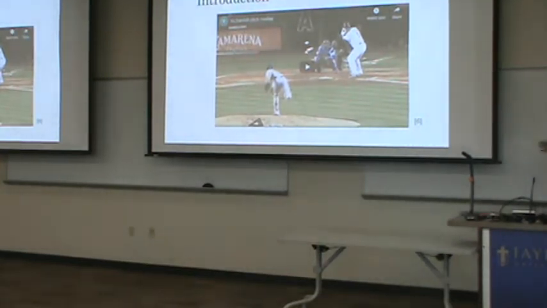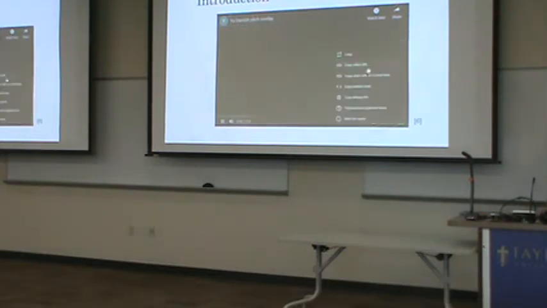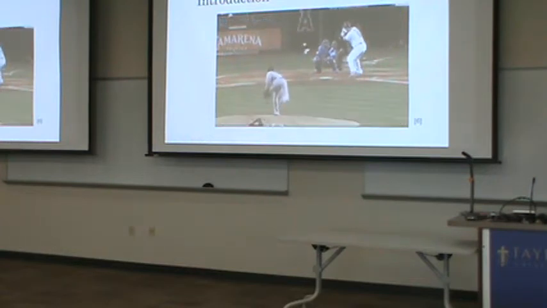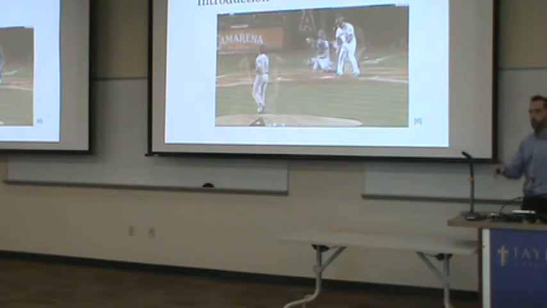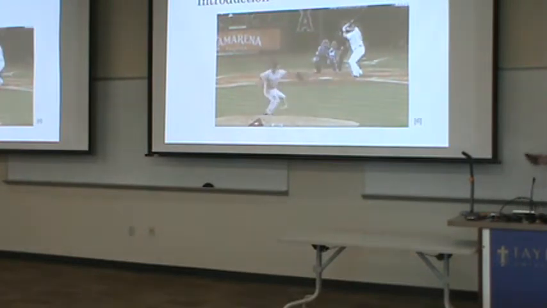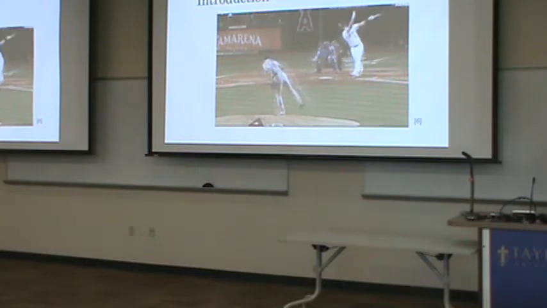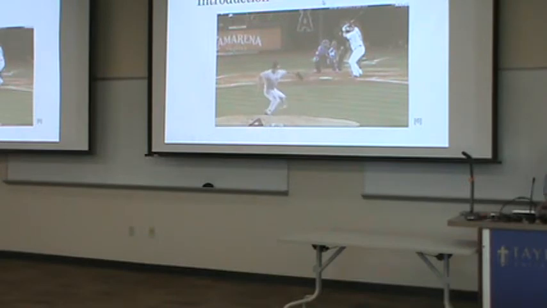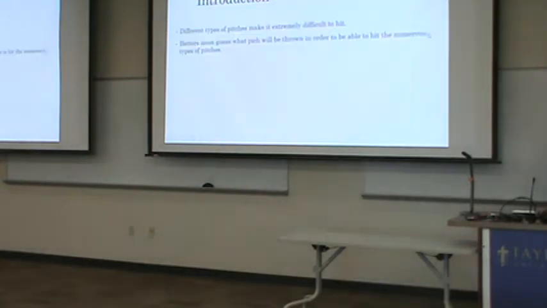Now, this is called a pitch overlay. It's for Yu Darvish, so it shows all of his different pitches at the same time. So you can see how they move differently. So you can see as he releases the ball, they all come out from about the same spot and are on the same trajectory. However, as they move towards the plate, they all break into different directions and are at different speeds. Now, for a batter, you have to be able to hit any one of these pitches at any given time. That's nearly impossible, so how do they do it?